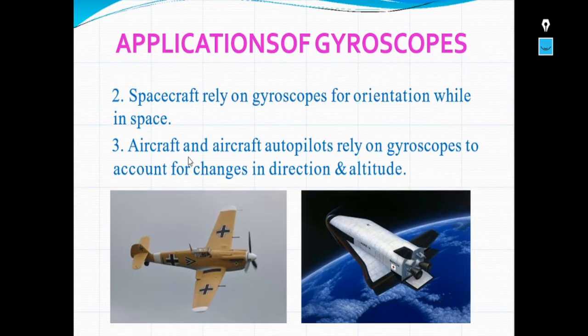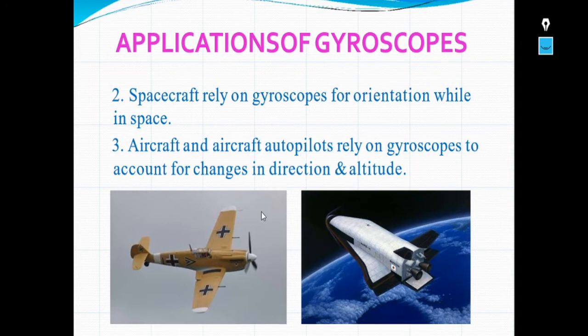Second application, if you observe, spacecraft rely on gyroscopes for orientation while in space. So in space, while we are using all these spacecraft, these gyroscopes help for the orientation of the spacecraft in space. Aircraft and aircraft autopilots rely on gyroscopes to account for changes in direction and altitude. So in an aircraft, to change the direction or to increase or decrease the altitude of the aircraft, pilots rely on gyroscopes.